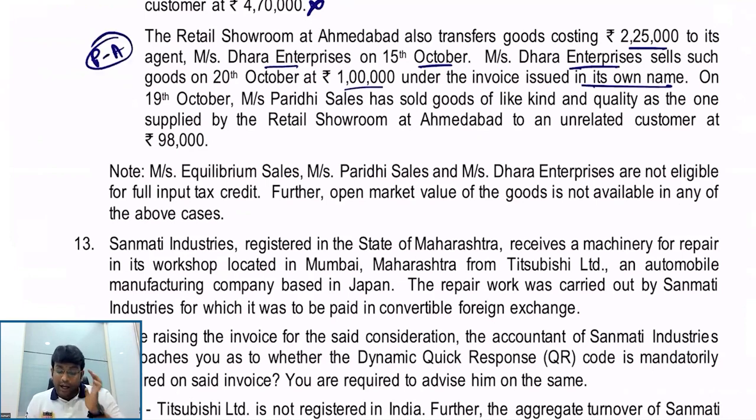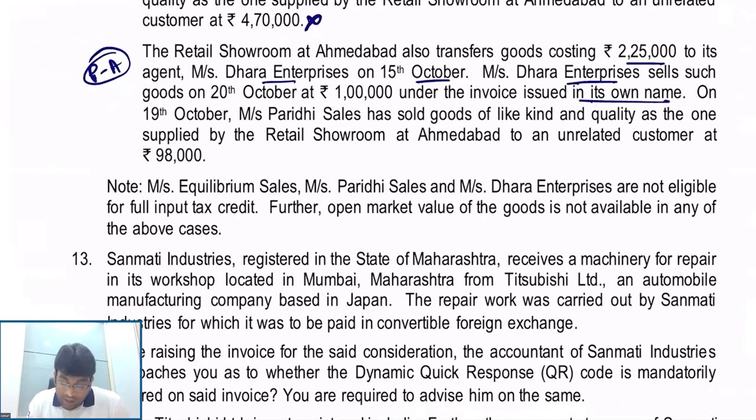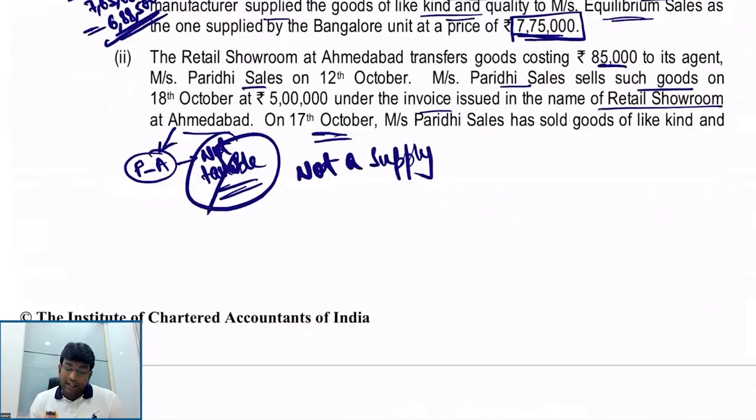On 19th October, Paridhi Sales has sold goods of like kind and quality. So what is that value, my dear friends? Dara Enterprise is selling such goods at 1 lakh rupees in its own name. That is the interesting point they have given. On 19th October, Paridhi Sales has sold goods of like kind and quality as supplied by retail showroom at Ahmedabad to an unrelated customer. You have to understand one point very clearly here, my dear friends.